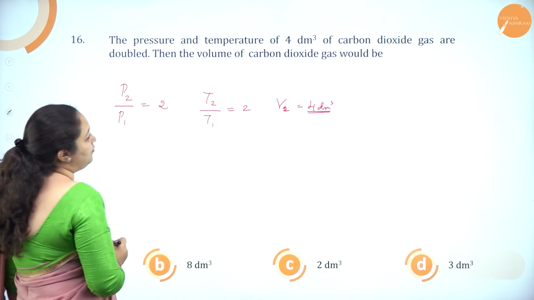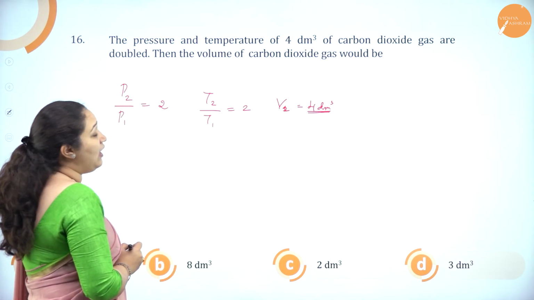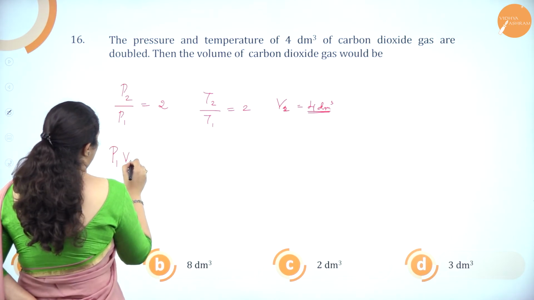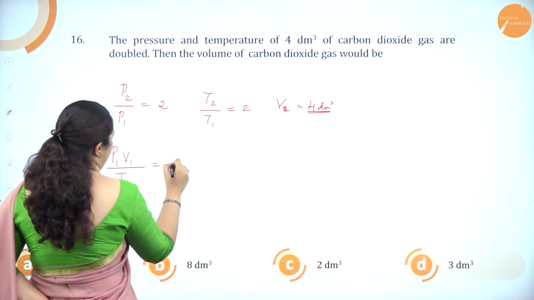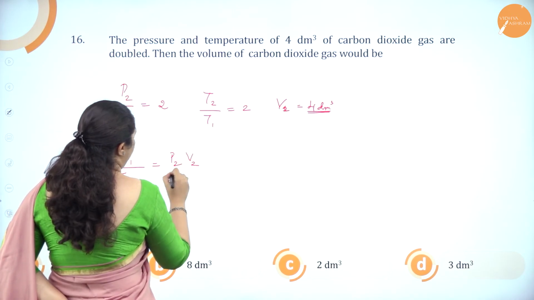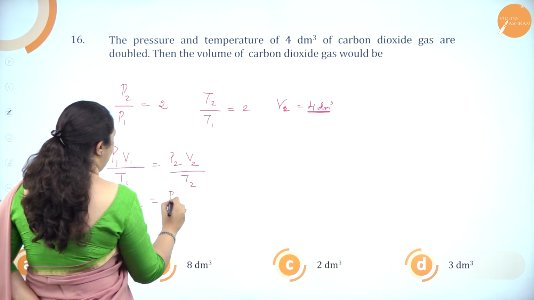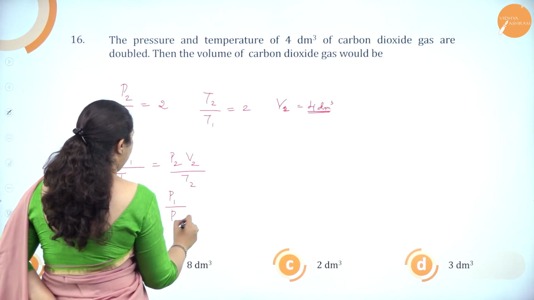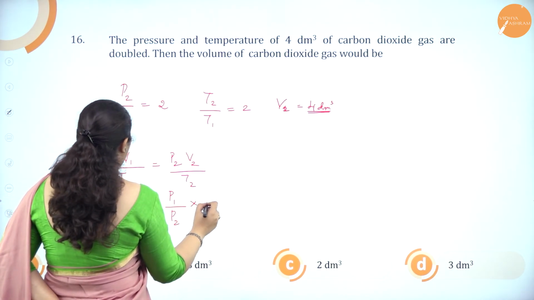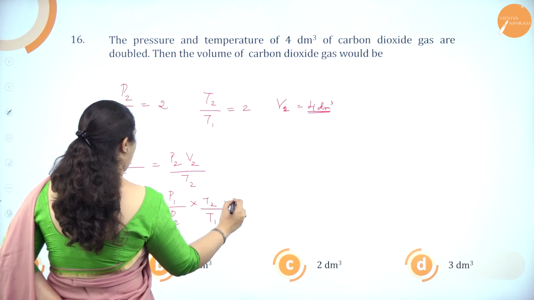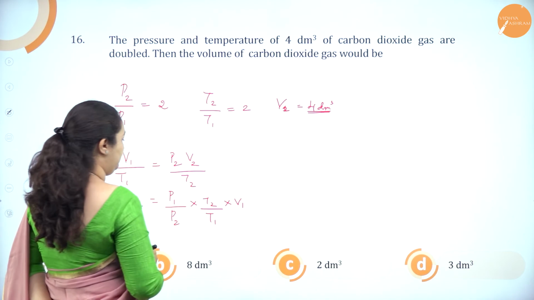I'll take the relation P1V1 by T1 equals P2V2 by T2. So V2 is equal to P1 by P2 into T2 by T1 into V1.